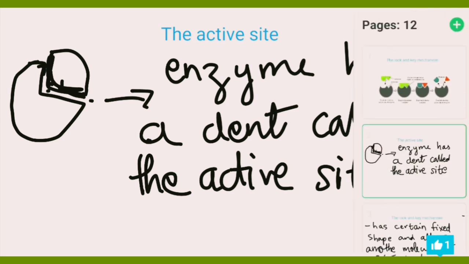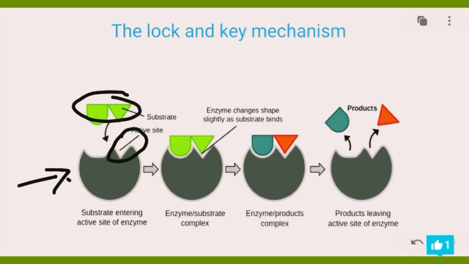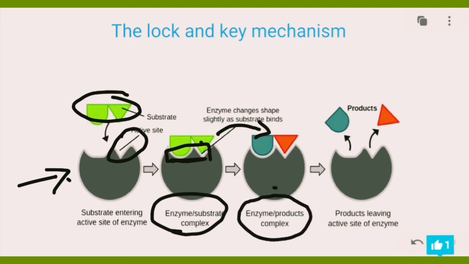I'm going to show you a photograph I have borrowed from Google right here. This right here is the enzyme. They have shown you the active site, and this is a substrate. Like I said, it's probably one of those nutrient molecules coming in, and see how the fit is perfect. Now when the fit is happening, we call it an enzyme substrate complex. An enzyme substrate complex, it's for temporary time being while it's being broken down. And then from substrate we can see how the colors have changed. It has become products. This time around we use the word enzyme products complex.